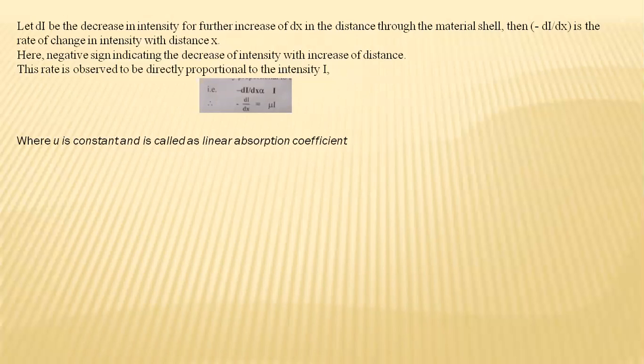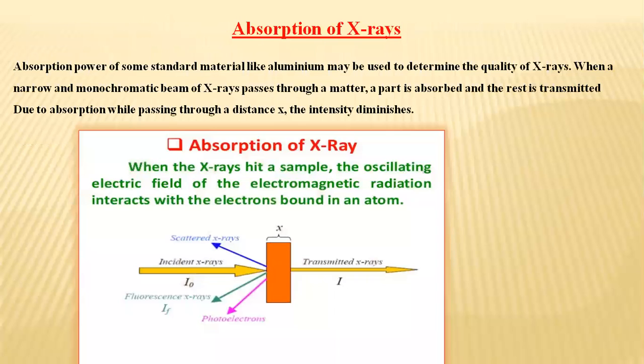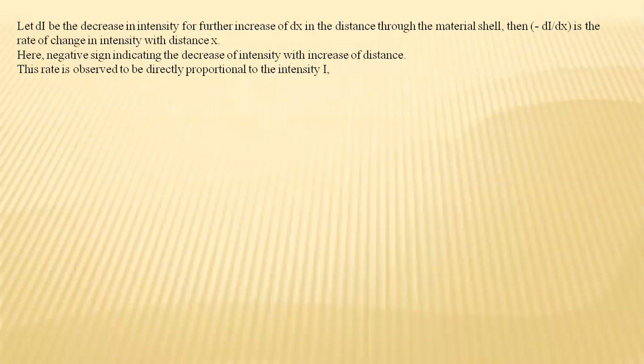The energy of X-rays absorbed by atoms may be scattered or may excite electrons to higher levels. Transitions of such electrons to lower levels cause emission of radiation in the form of fluorescence. So this is the figure which we were talking about. When the X-rays are incident, a part of them can scatter, or some come up as fluorescence, or they can constitute a current in the form of photoelectrons, or some can get transmitted.